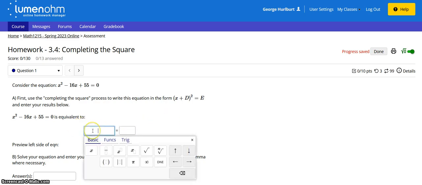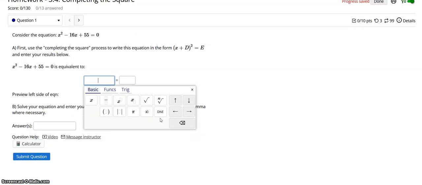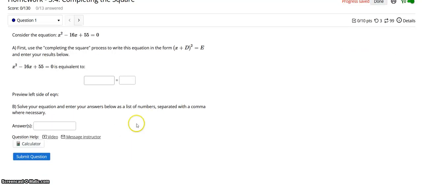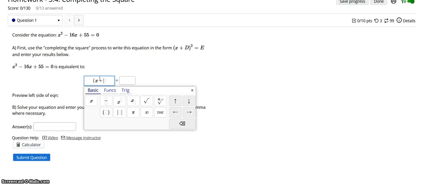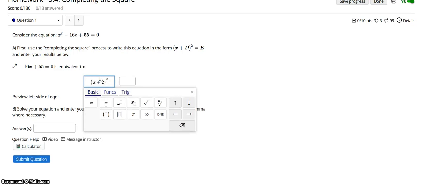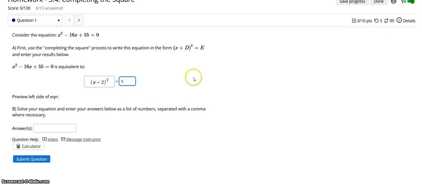And you can see when I click in here, it brings up a math palette. So if there are things I need like x squared or a fraction or a square root or infinity, all those things show up here. And I'm just going to type something in here. X plus 2 squared equals 5. I'm sure that's wrong. Answer x equals -3.